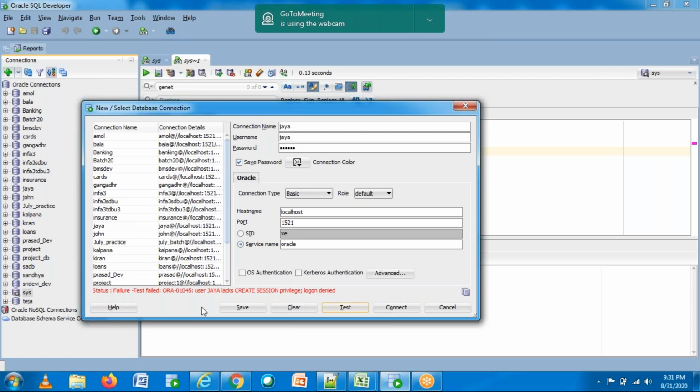So what it is saying: user Jaya lacks create session privilege, log on denied. Just try to remember this. User Jaya lacks create session privilege, log on denied. So even though the user got created, this user doesn't have a privilege to log into the session.